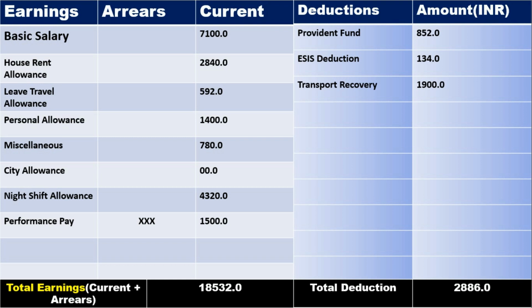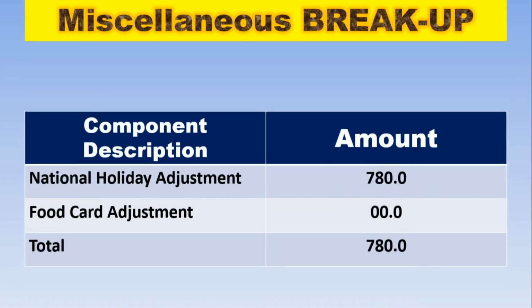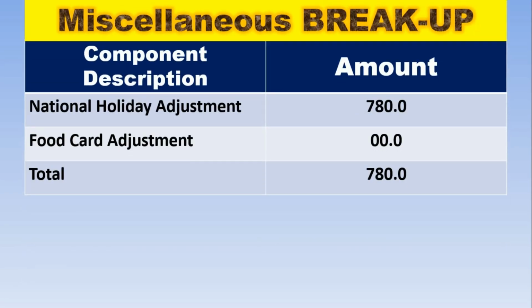Now net salary will be total earning minus total deduction. Simple. Miscellaneous breakup. Component will be national holiday adjustment. Amount will be 780 rupees. For national holiday, there will be 3 holidays that will be considered to pay this amount. That is 15 August, 26 January and 2nd October, means Gandhi Jayanti.